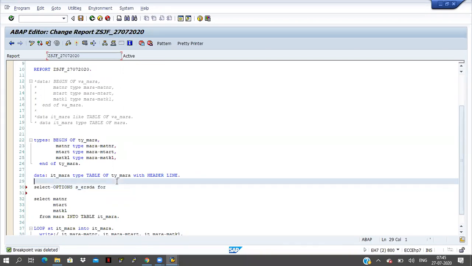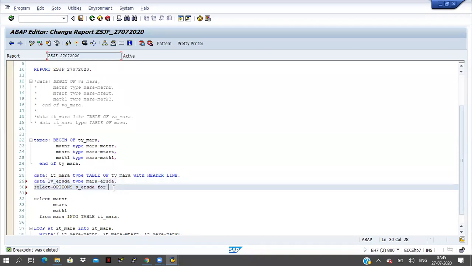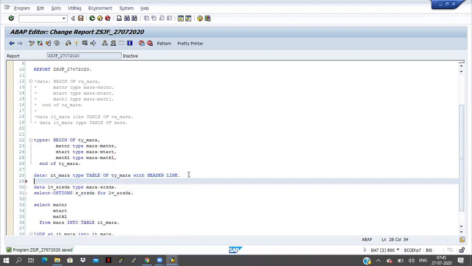So before that, I will take one local variable: data lv_ERSDA type MARA-ERSDA. And here I will declare the select option with that local variable. You understood, right? How can we declare the select options and parameters? You understood that concept, right?